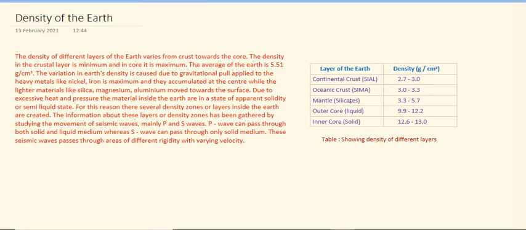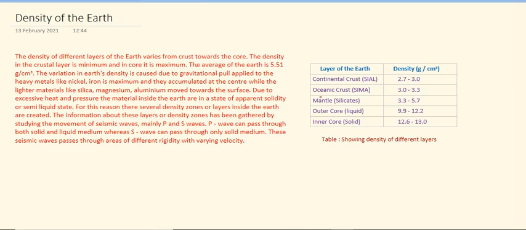Now next is the mantle. Mantle is totally composed of silicate minerals, where two types of mantles are generally found, sima and nife. These mantle layers are also much thicker as compared to the crustal layers, and it has density of about 3.3 to 5.7 gram per centimeter cube.